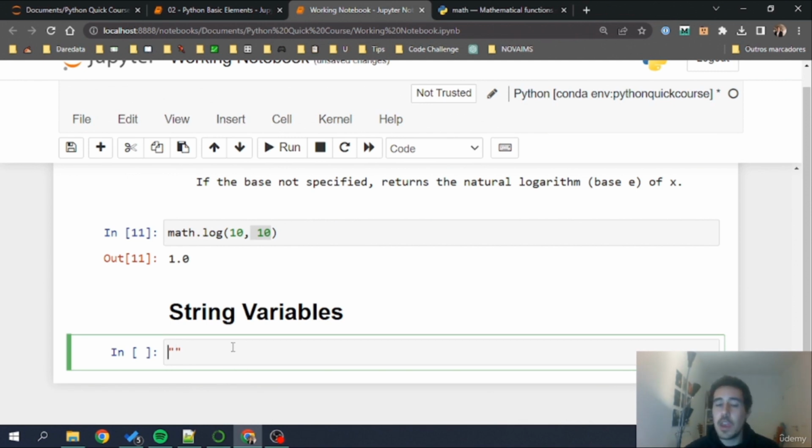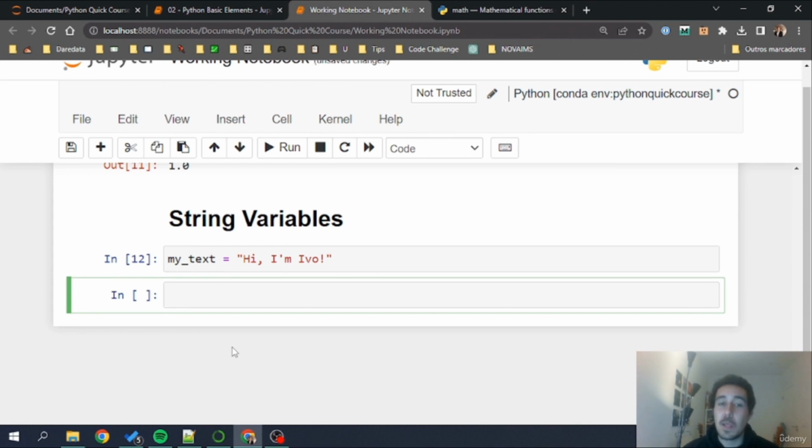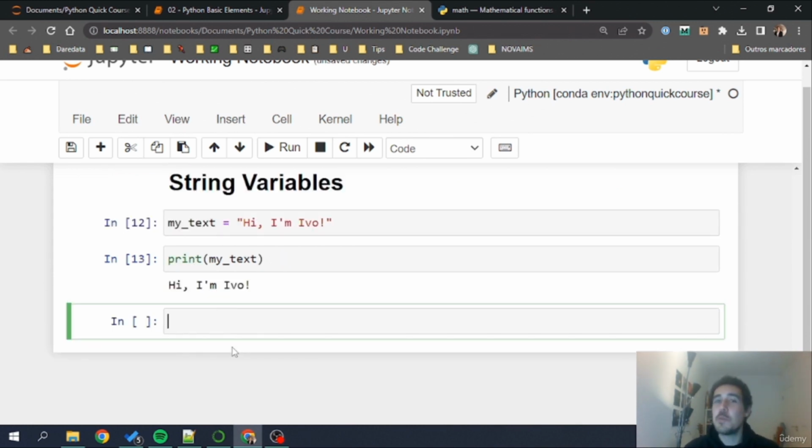Everything that we put inside these characters, either the single or the double quotes, will be interpreted as free text here in Python. I'm going to save a new variable called my text, which will be basically just a salute saying hi Mivo. Okay, so this is text that will be interpreted and that I can print later, of course, using the print. There you go, just printing text here in Python.